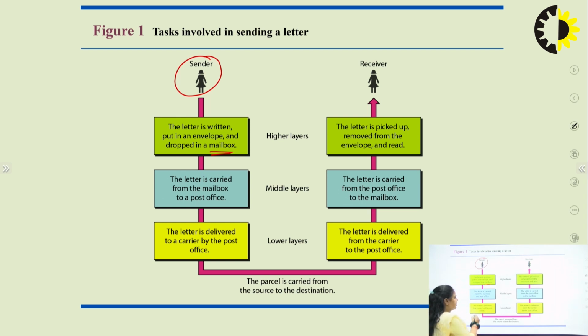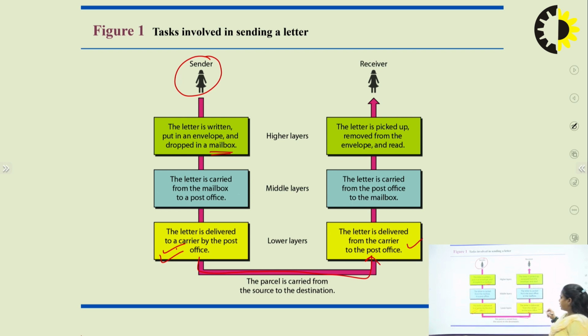Now after that, the letter is delivered by a carrier, which can be a car, truck, bus and so on, from the post office. Then finally, the parcel is carried from the source to the final destination.